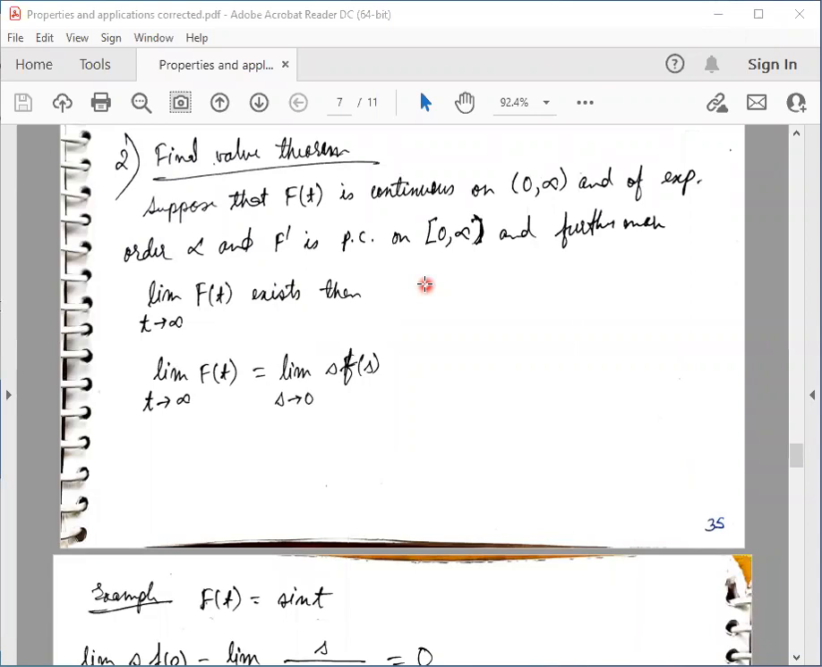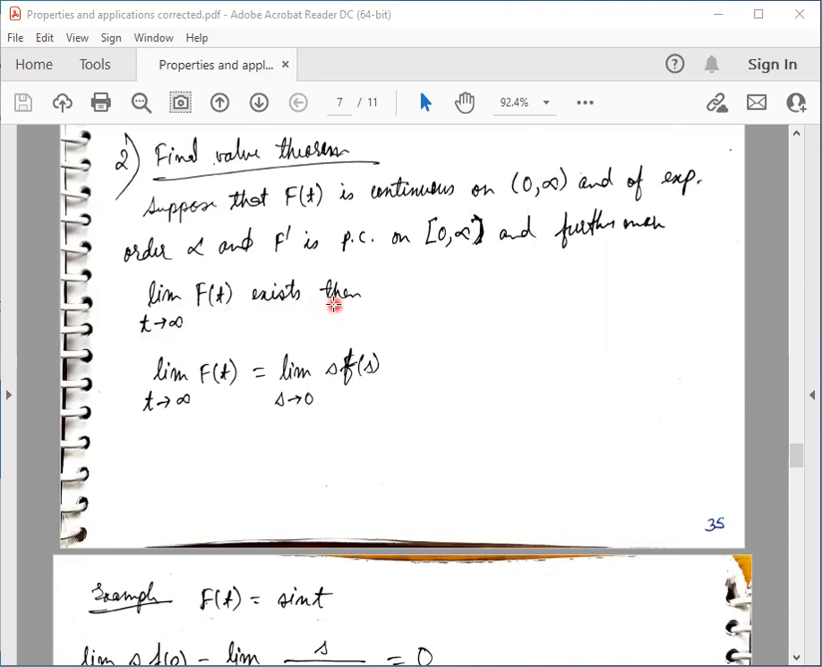The second theorem which we are going to discuss today is called the final value theorem. Suppose that capital F is continuous on the interval 0 to infinity and is of exponential order alpha, and F prime, that is the derivative of F with respect to t, is piecewise continuous on the interval 0 to infinity. And furthermore, limit f of t when t tends to infinity exists.